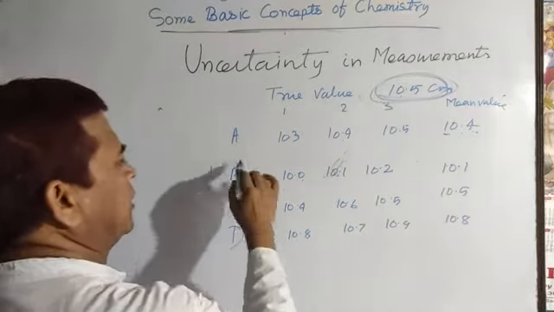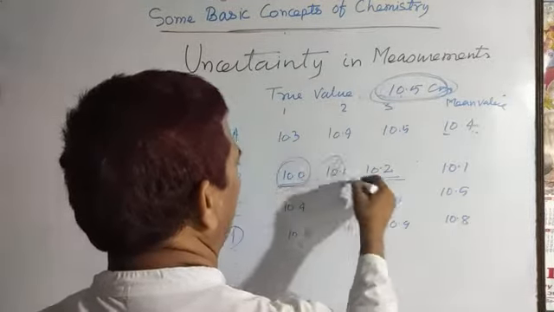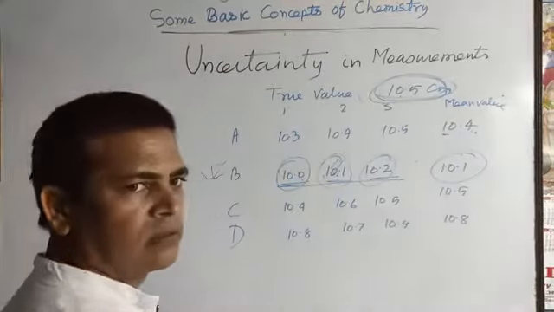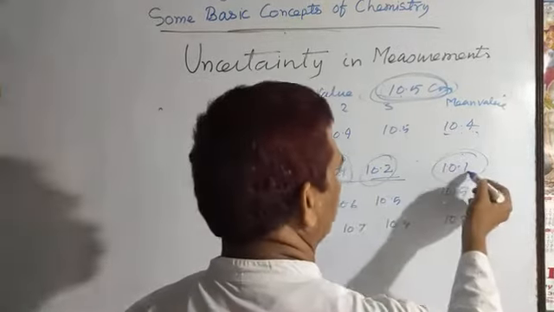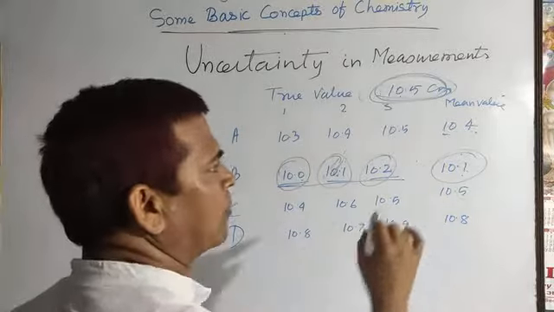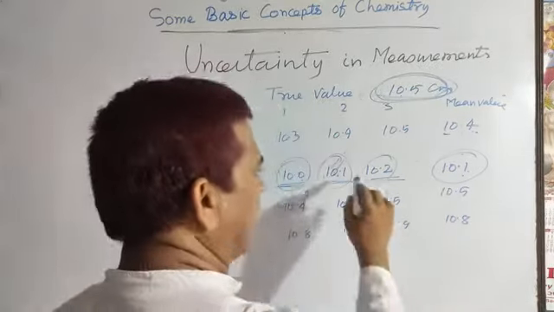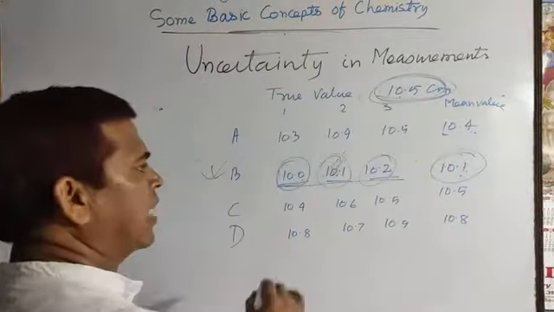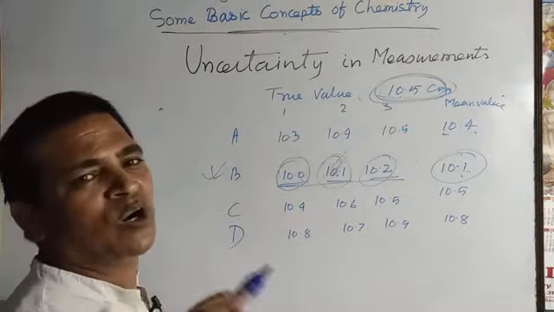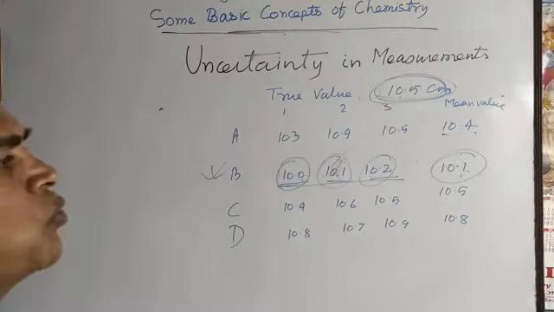Now the student B. Just observe all things: 3 experimental observations, and the mean value, there is not much difference between individual values and mean value. So you can say it is precise, being nearer to the mean value. But it is not accurate, because it is not nearer to the true value.